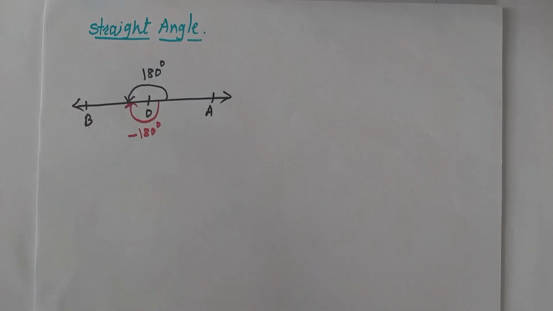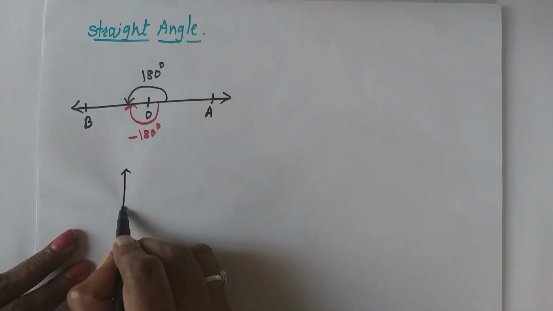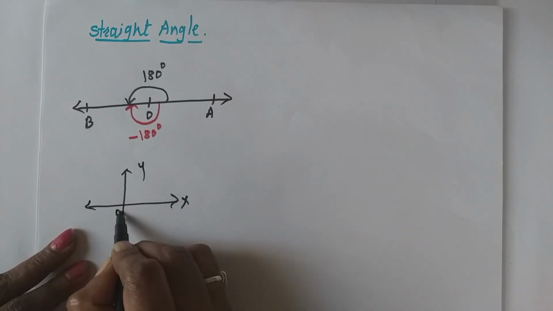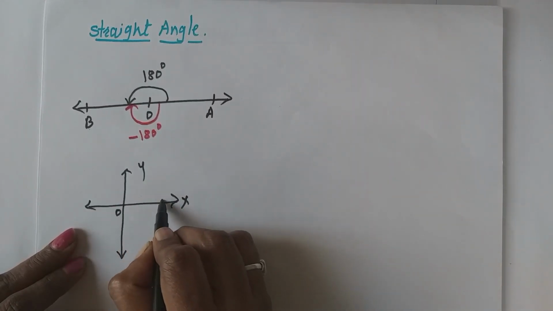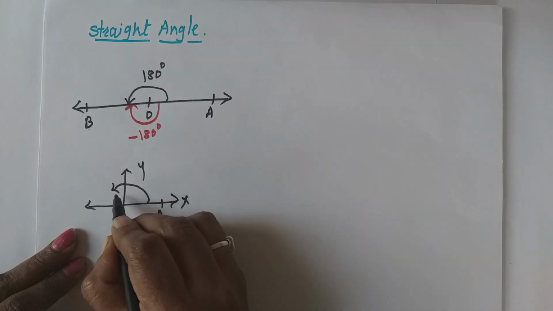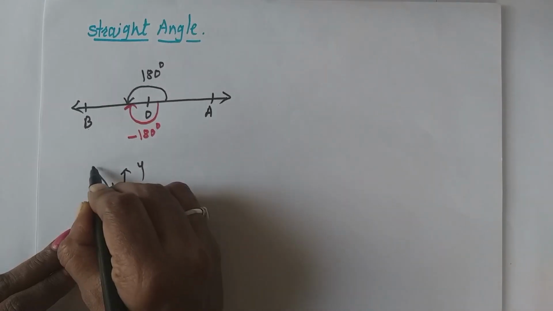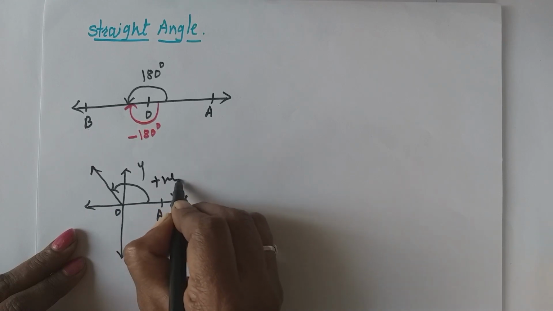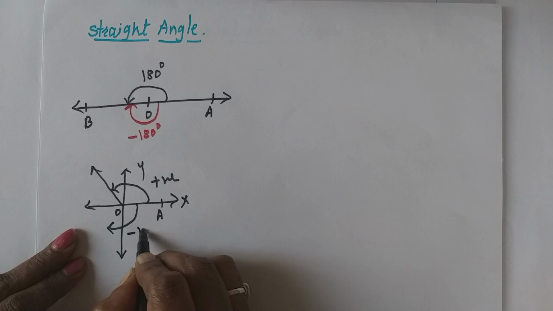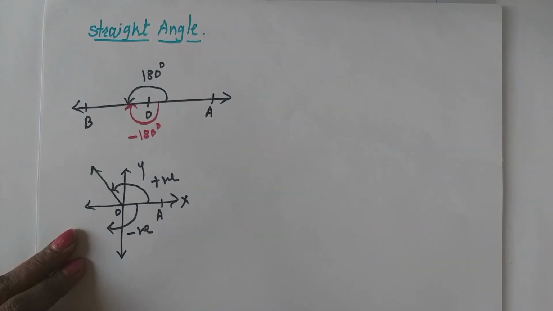Okay, see your plane coordinate system. Draw x-axis, y-axis. If any angle rotates in anti-clockwise direction, then angle is always positive, and if rotation is in clockwise direction, angle is always negative.